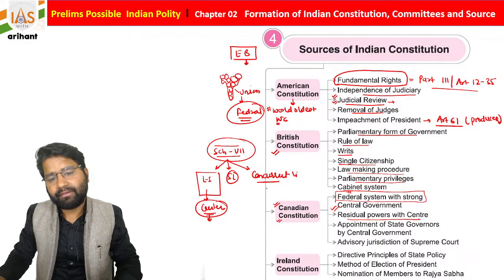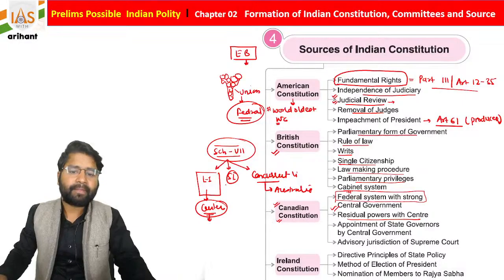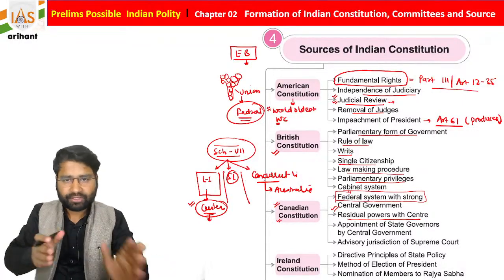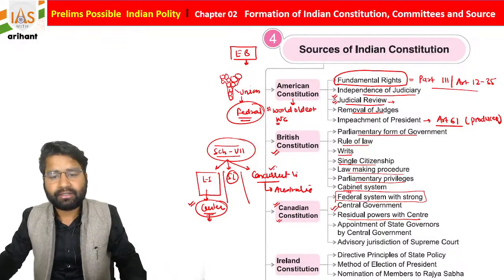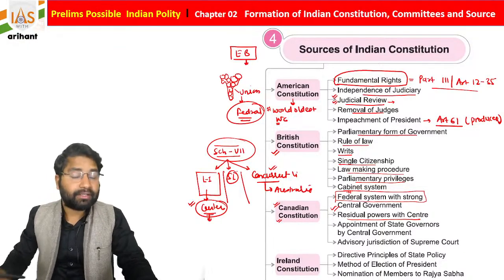The concurrent list is derived from the Australian Constitution. Students, one very important thing you can find here: power is separated between center and state, and over the concurrent list, both the center as well as the state work.